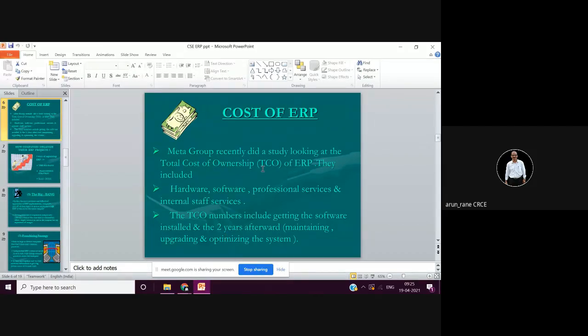The cost of the ERP is definitely costly. So hardware, software, then all professional services, internal staff services. So it goes into lakhs and lakhs. Sometimes it touches crore also. And that's why many companies go for a particular module. Some people take only your purchase module, some people take only manufacturing module or planning module.